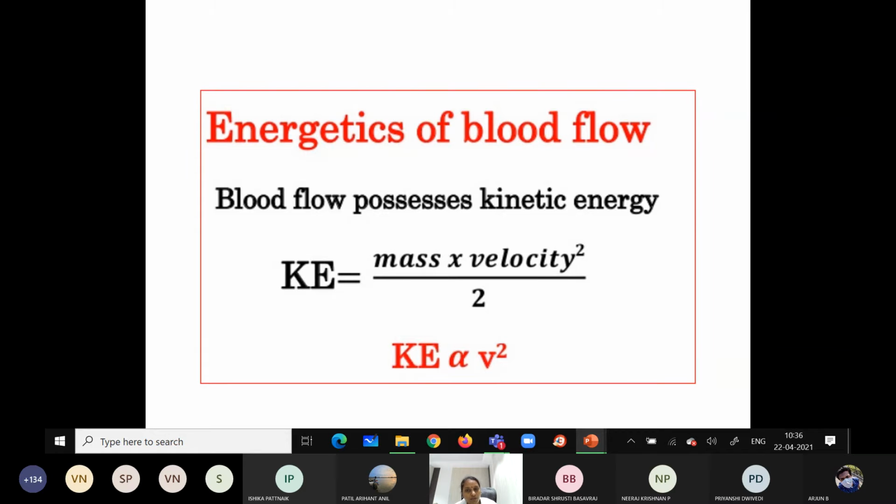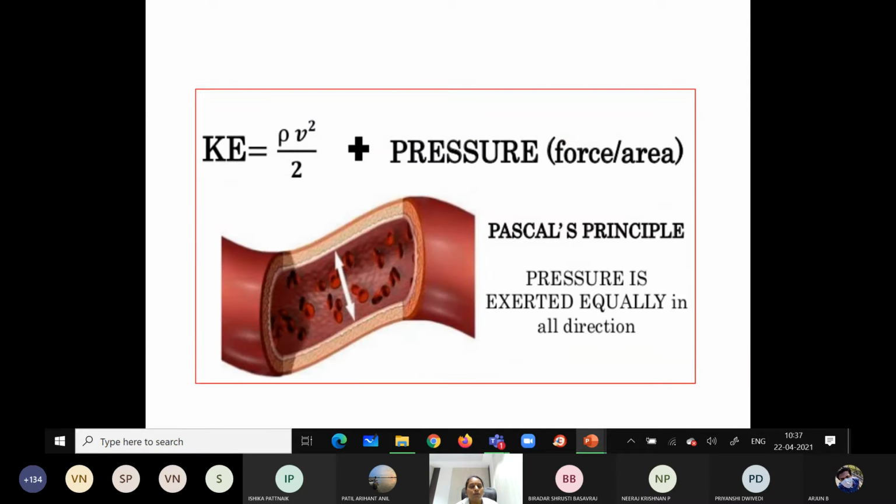So the dynamic pressure component is the kinetic energy. Kinetic energy depends on the velocity of the blood flow, and the velocity in turn depends on the cross-sectional area, blood flow and so on. This dynamic pressure component, or the kinetic energy, is exerted equally in all directions.